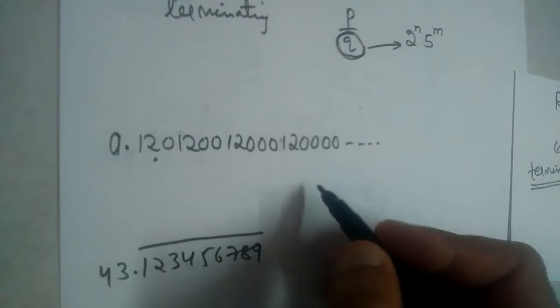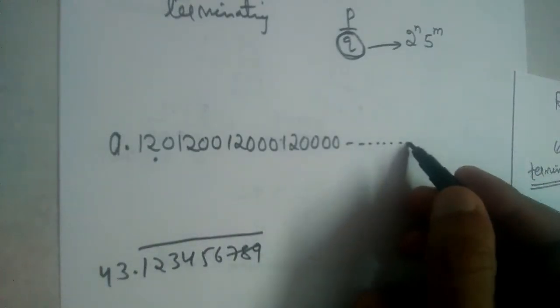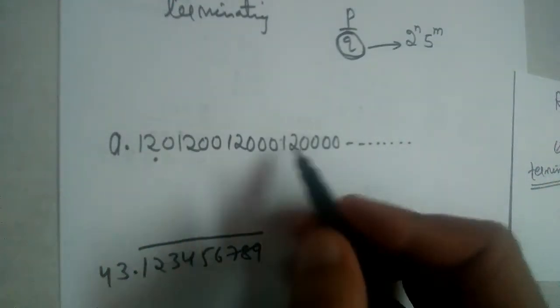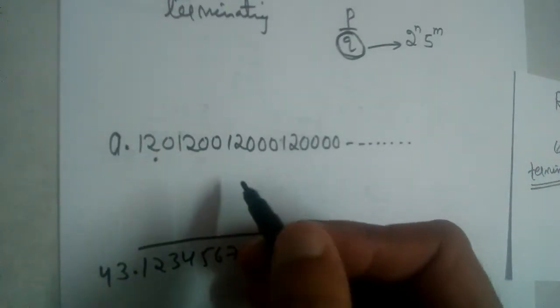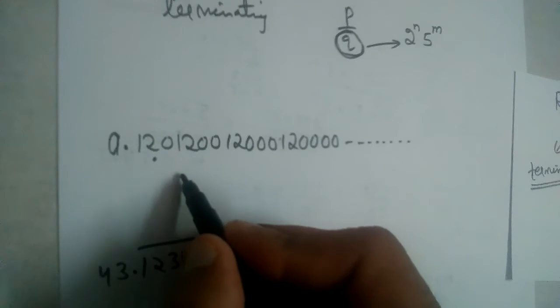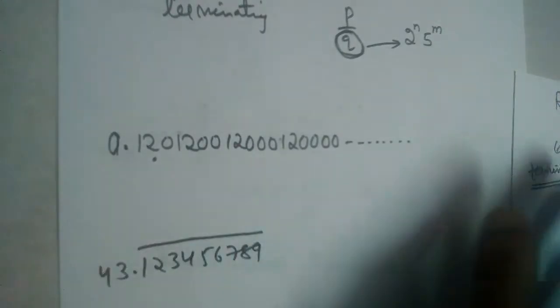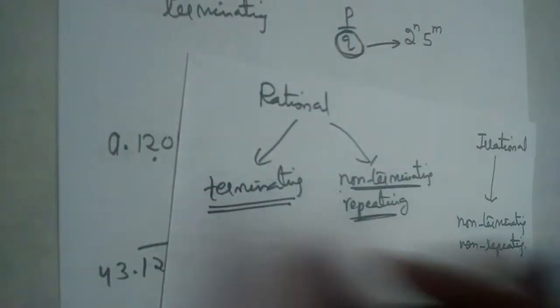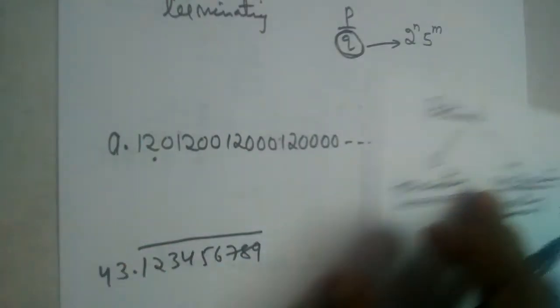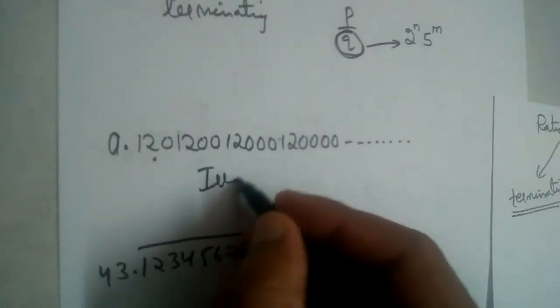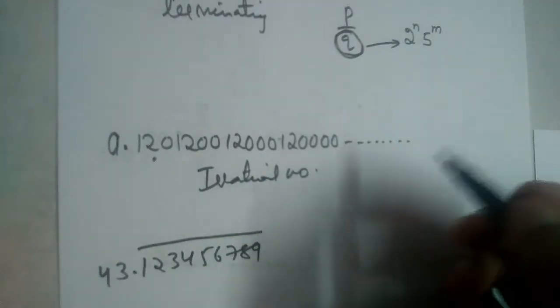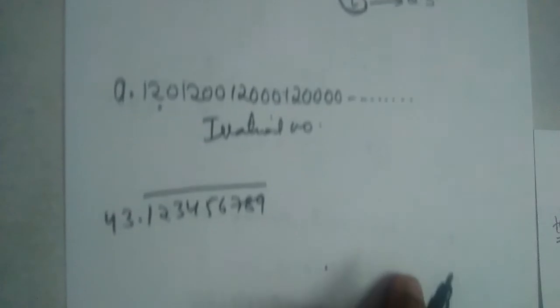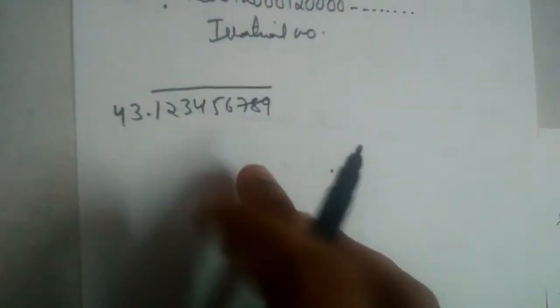Now, 0.12012001200012000. It is non-terminating. And is it repeating? No, it is not repeating. So it is non-terminating non-repeating, and these are irrational numbers, right? So it is an irrational number. It cannot be expressed in p by q form. Now this one,